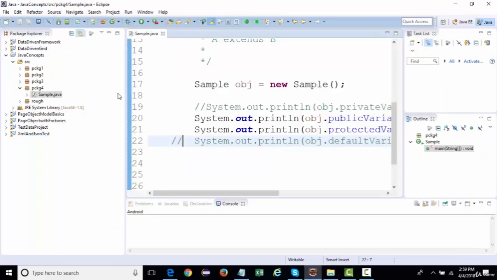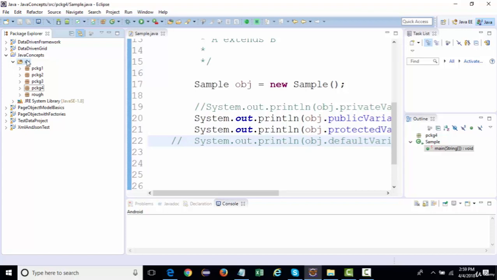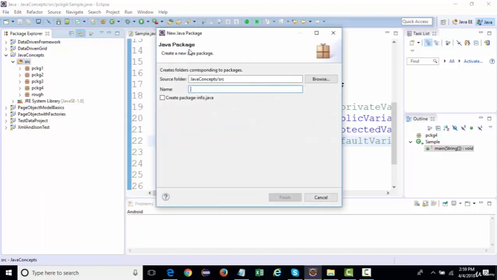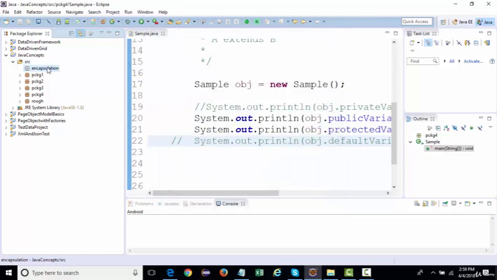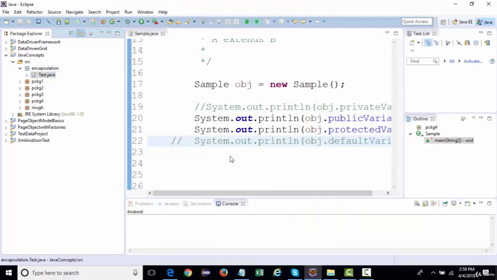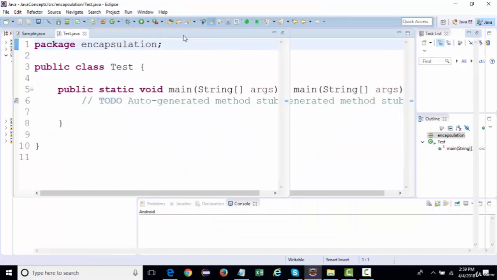Now, I'll create another package over here and name it encapsulation. If we talk about encapsulation, what do you understand by the term?